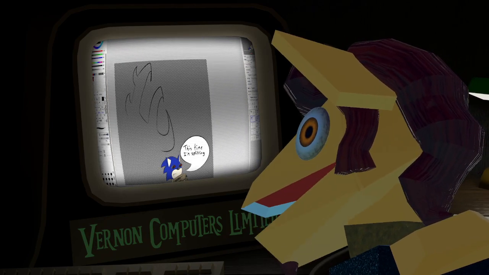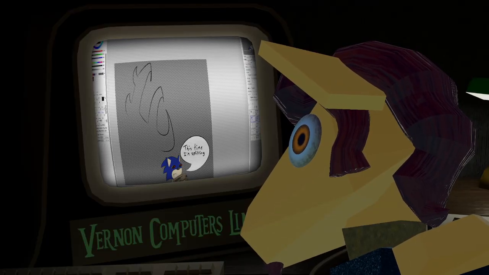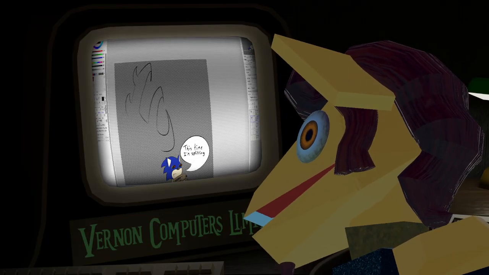What is the key command for this one? Control, but it doesn't matter.